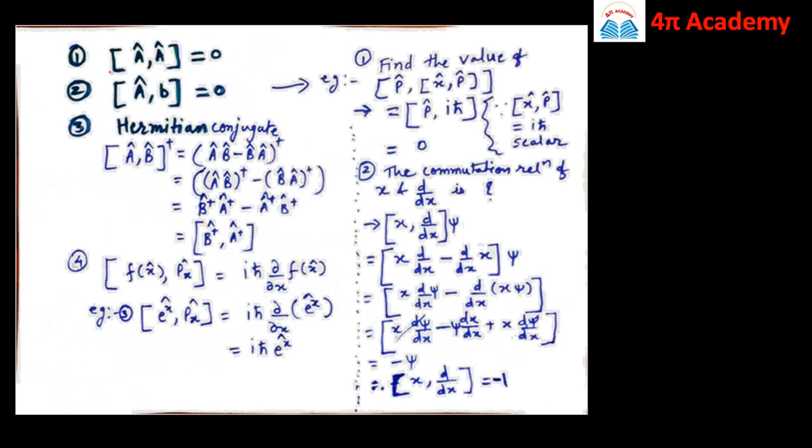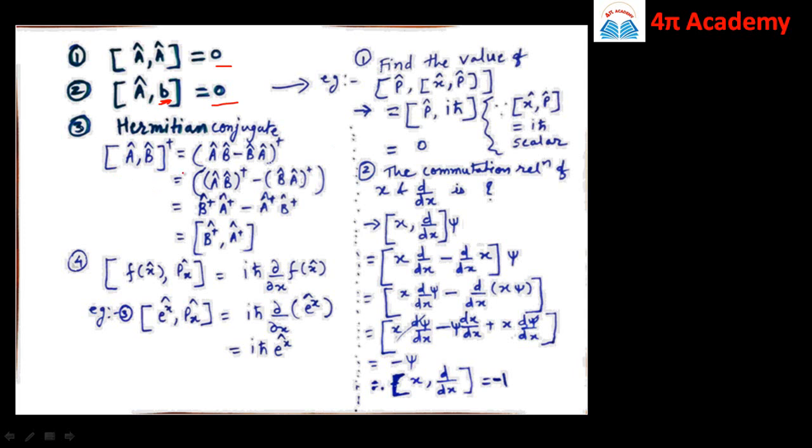Then one more property is that the commutator of the same operator with itself is equal to 0. So the commutator of A cap comma A cap is always equal to 0, and the commutator of the operator A with any scalar b is also equal to 0. Then there is one more property, that is Hermitian conjugate.